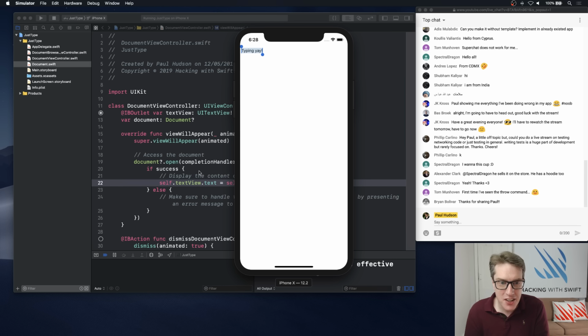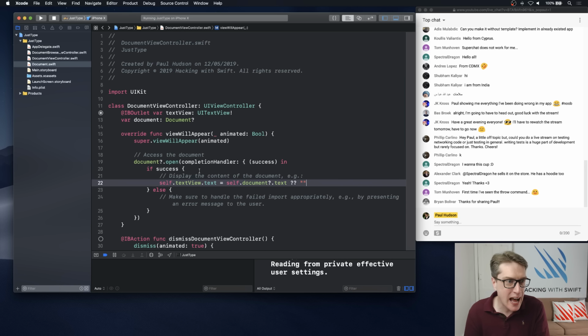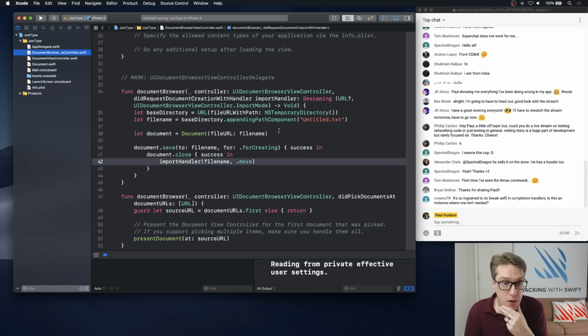So to fix that, we're going to wrap our view controller, our document view controller, inside a navigation controller. So we can add navigation bars for dismissing and sharing or whatever. So over in DocumentBrowserViewController, you will see...